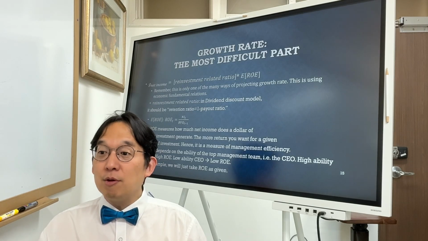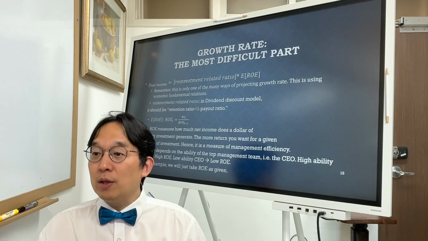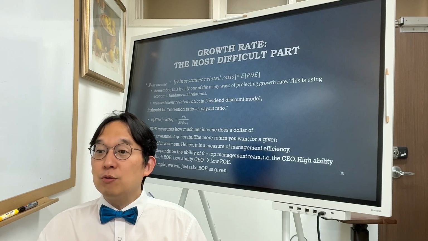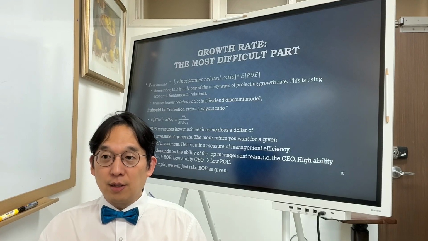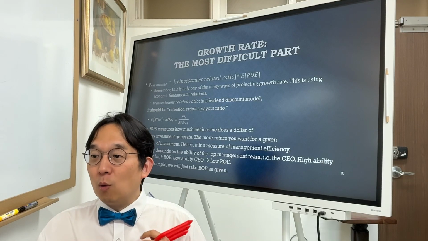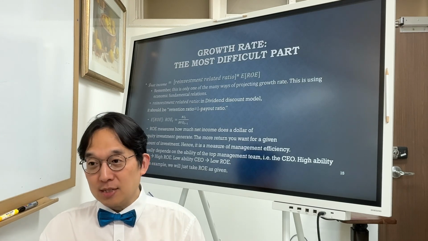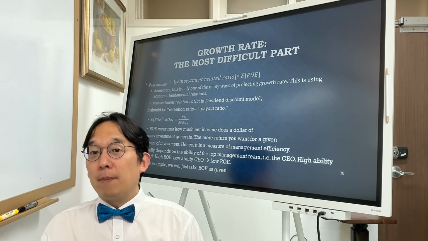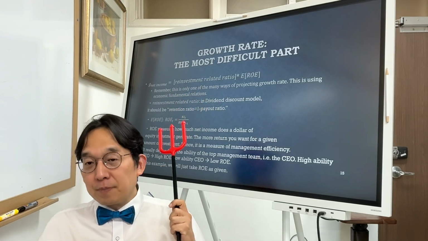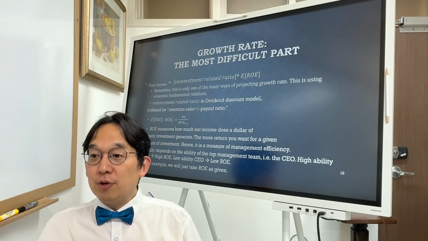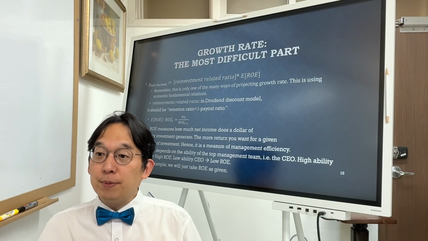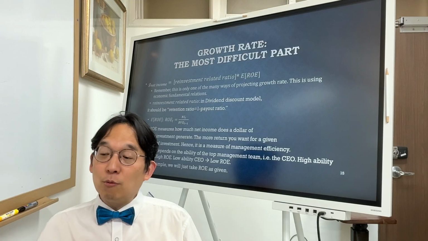Okay, remember this is only one of the many ways of projecting growth rate. This is using economic fundamental relations. So this is not the only one. This is only one of the many ways of estimating growth rate, but this method is deeply rooted in the fundamental variables. The reinvestment rate related ratio in the dividend discount model should be the retention ratio, equal to 1 minus payout ratio,